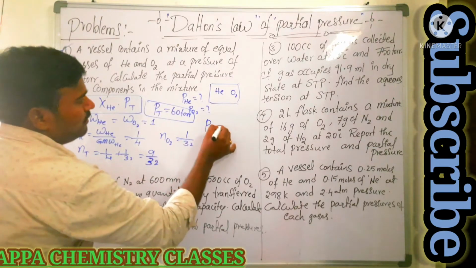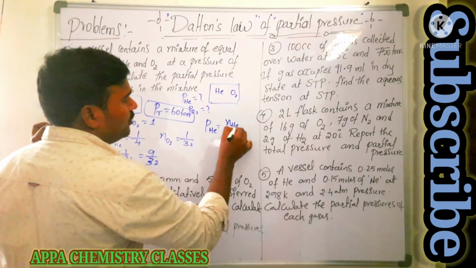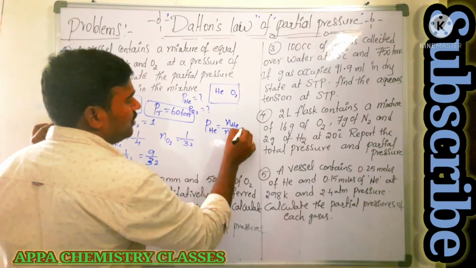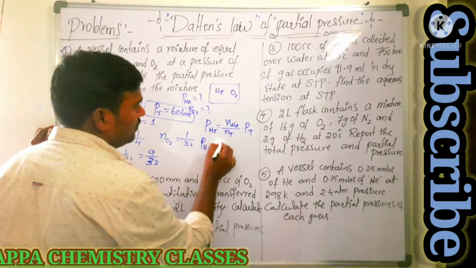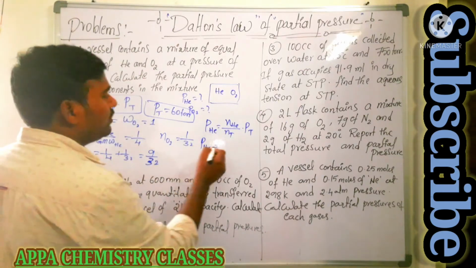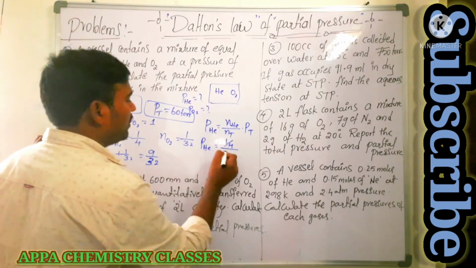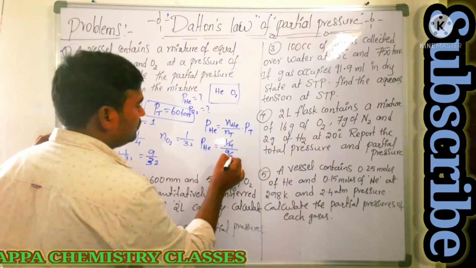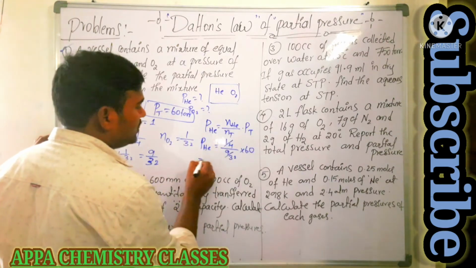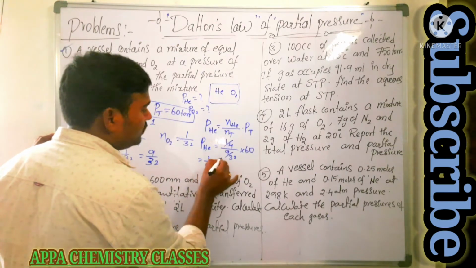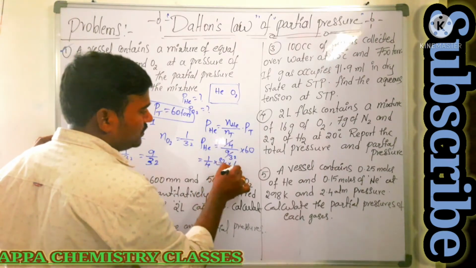Now you substitute that in the partial pressure of helium. Partial pressure of helium is equal to the mole fraction of helium. How are you going to get it? Number of moles of helium by total number of moles, times total pressure. Partial pressure of helium is equal to the number of moles of helium, which we got as 1 by 4, divided by the total number of moles, that is 9 by 32, times 60 torr. That is 1 by 4 into 32 by 9, the reciprocal, into 60.